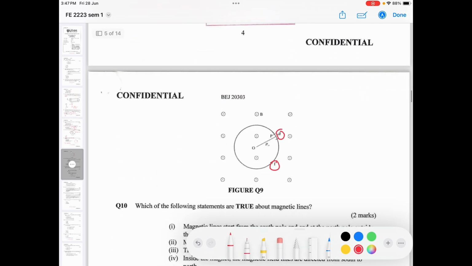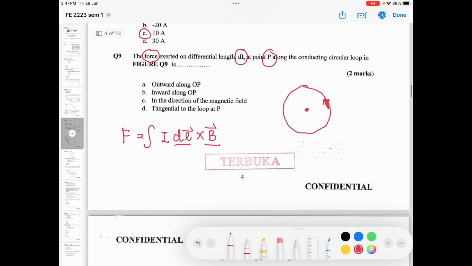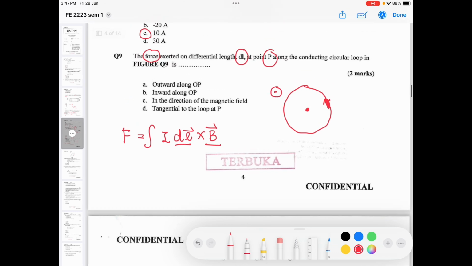B is in what direction? You see the B going up, right? This is the direction of the B. If the B is going up, the differential length is going in this way.